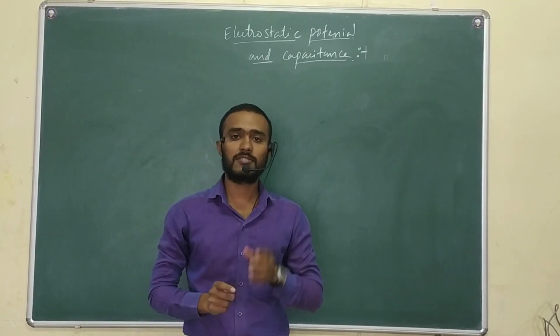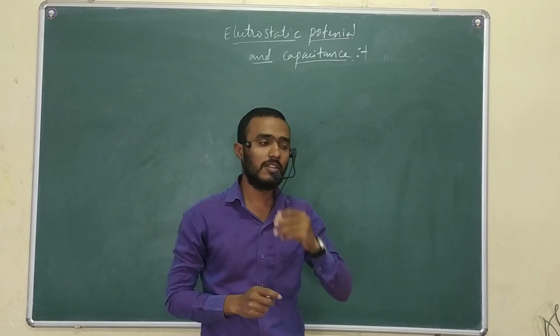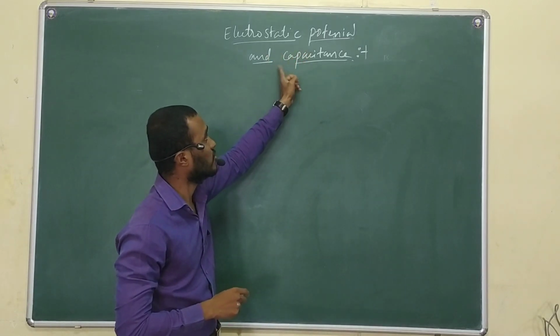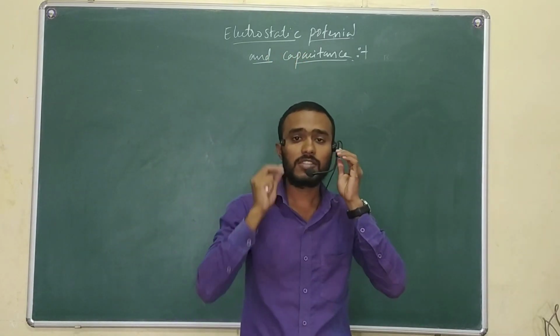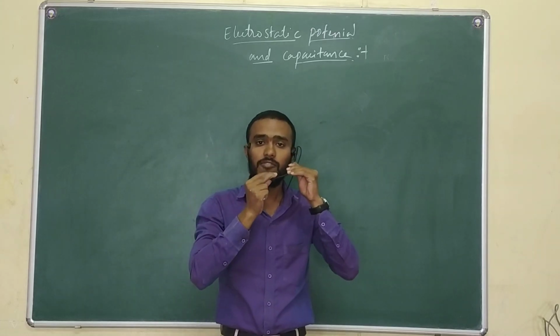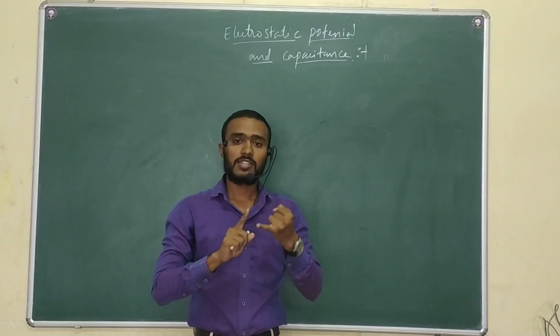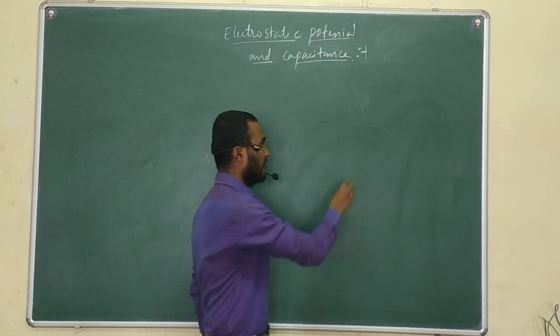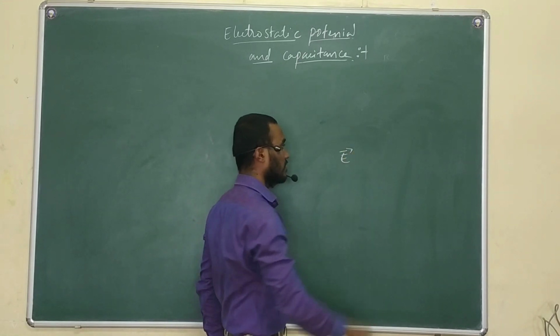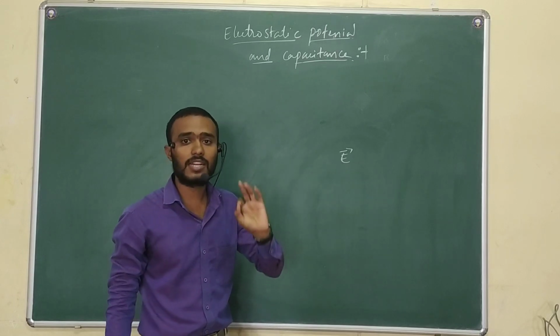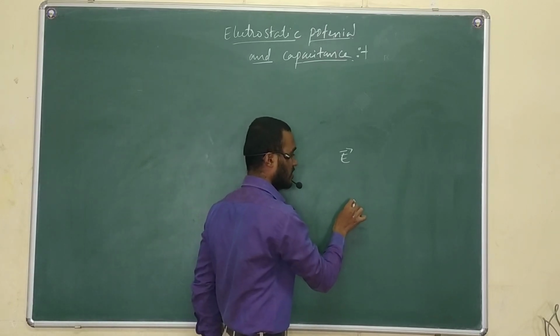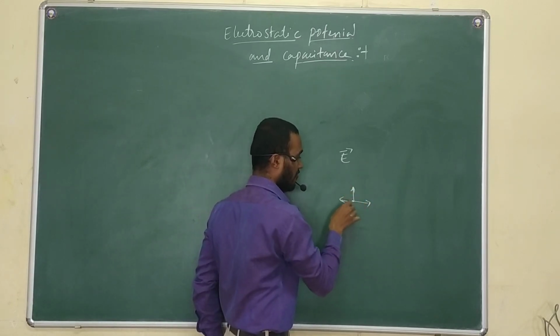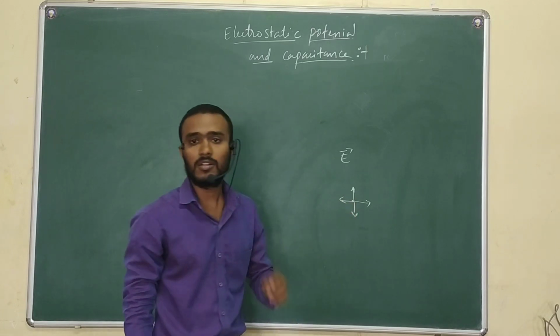Today we are going to discuss the second chapter of electrostatics, that is electrostatic potential and capacitance. The first chapter, electric charge and field, we have completed. In that first chapter, we have studied electric charge and electric field E. Electric field is a character of charge. If there is a charge, there will be a field around it, right?